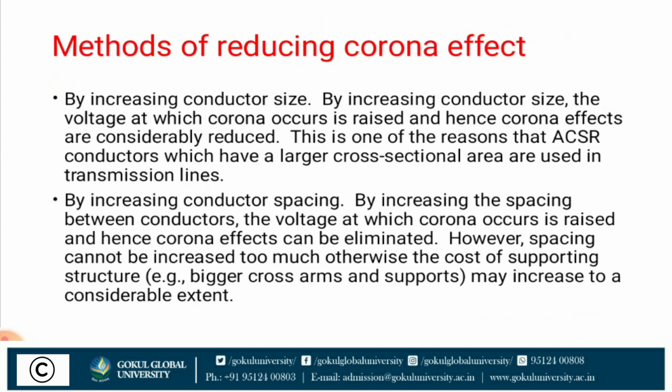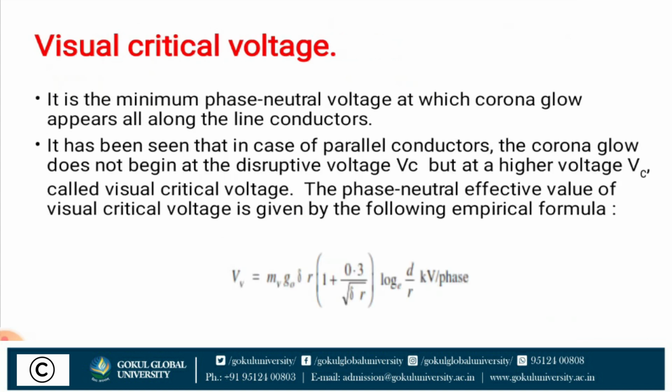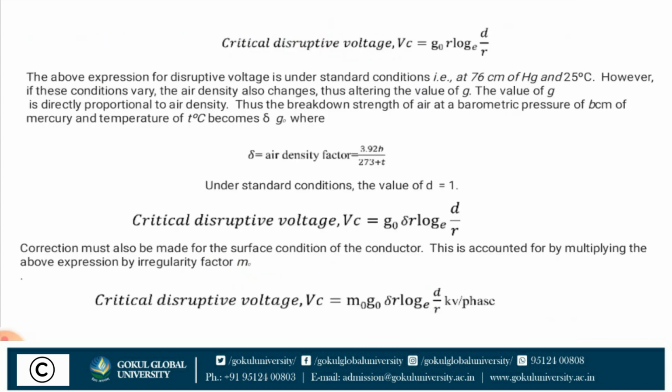Methods of reducing the corona effect: by increasing the conductor size. From the power loss equation we see that if the conductor size increases, the corona loss reduces. How? See the equation of critical disruptive voltage.